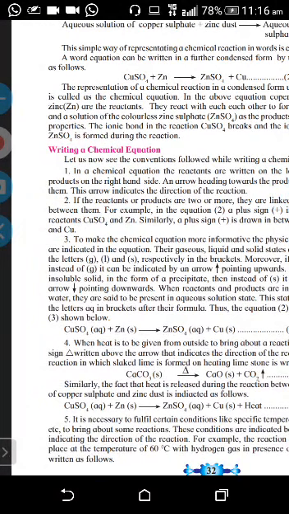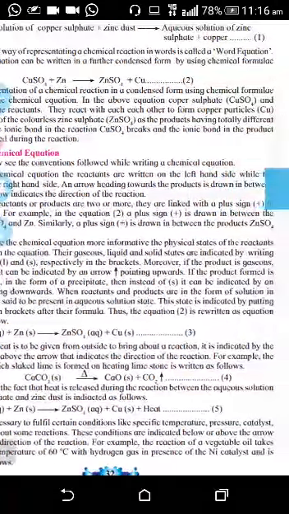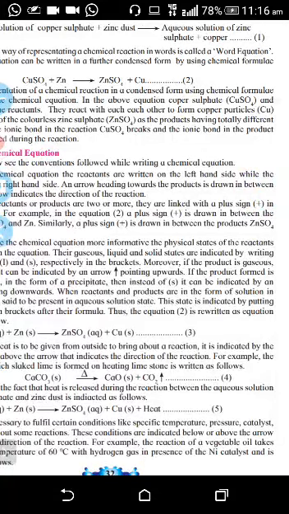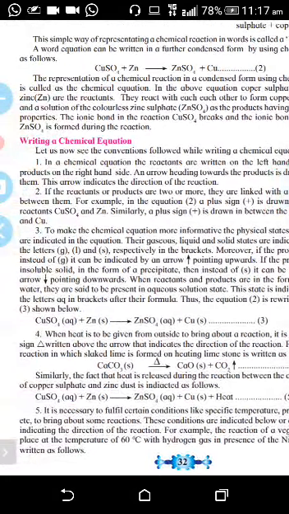If the reactants or products are two or many, they are linked together with a plus sign. Sometimes one reactant is there and two products are formed. Sometimes two reactants are there and one product is formed. Sometimes two reactants and two products, sometimes two reactants and three products are formed. So different types of reactions are there. Here some examples are given.